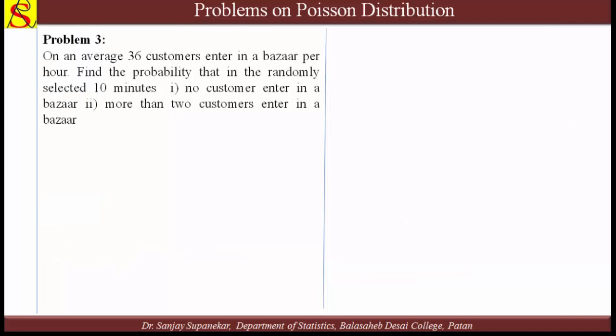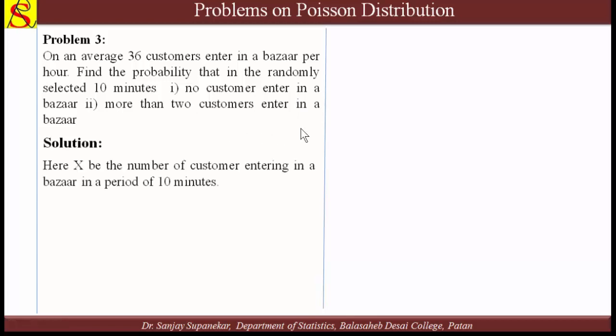Now see the next problem, number 3. On an average 36 customers enter a bazaar per hour. Find the probability that in a randomly selected 10 minutes no customer enters the bazaar, and second, more than 2 customers enter the bazaar. So here x is the number of customers entering a bazaar in a period of 10 minutes, because we find the probability for a randomly selected 10 minutes.